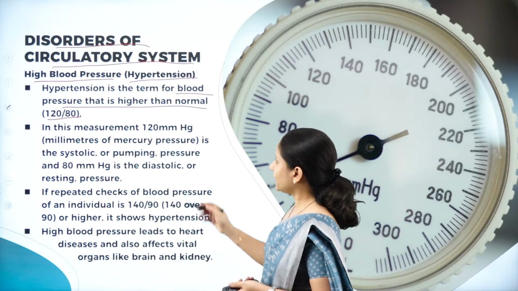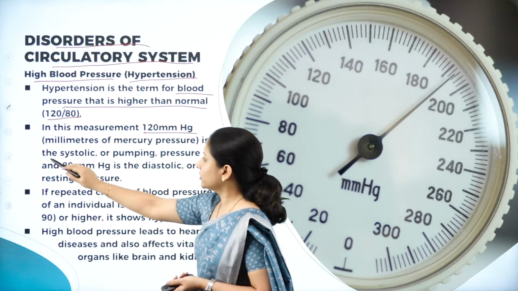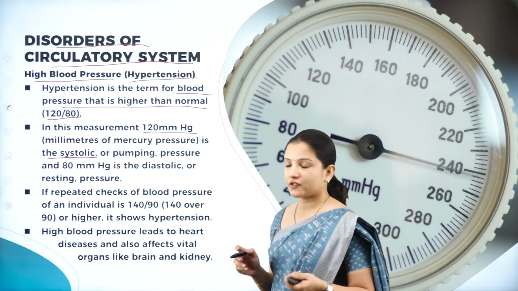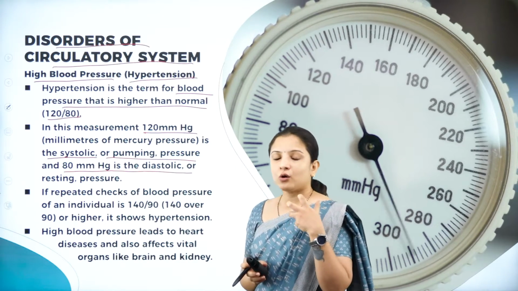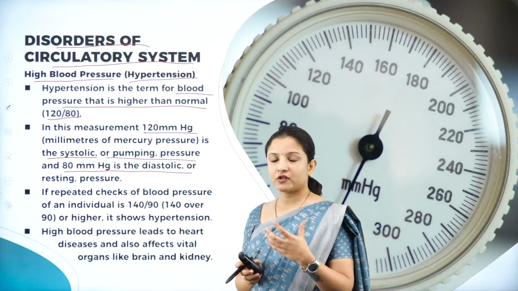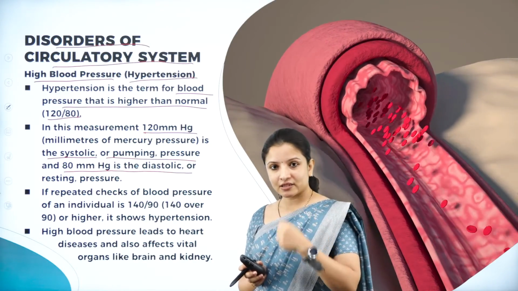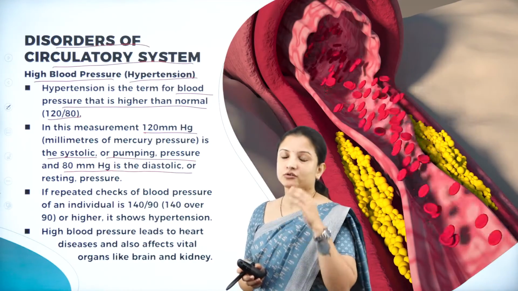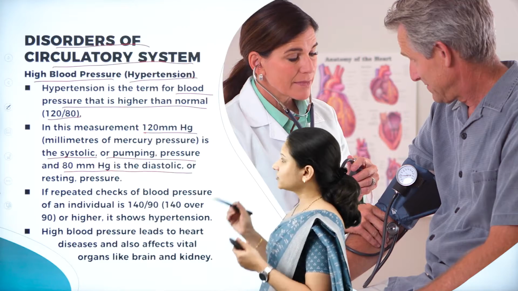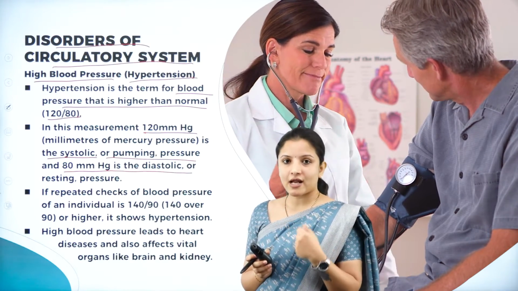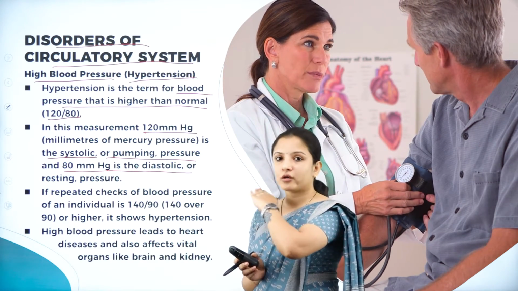In this measurement, 120 mmHg, that is millimeters of mercury pressure, is the systolic. So what is systolic? Contraction of the heart, or pumping pressure, and 80 mmHg is the diastolic. So how much is the pressure created by the contraction of the heart, that is the systolic process? It is 120 mmHg. And when the heart is in the relaxation state, it is 80 mmHg. So systolic is 120 mmHg, diastolic is 80 mmHg. This is normal. When the heart is contracting, it is 120 mmHg; when it is relaxing, it is 80 mmHg. So this is in a normal person.